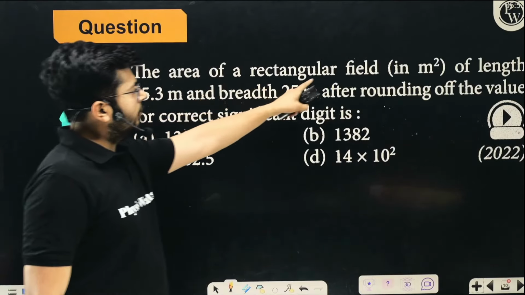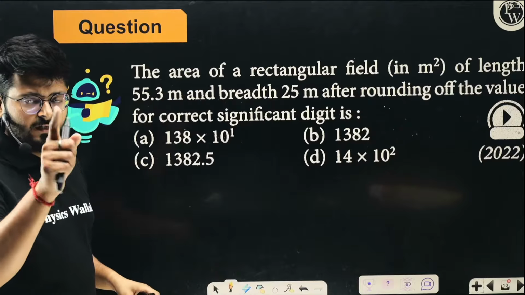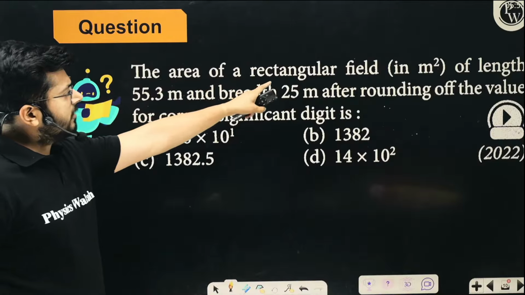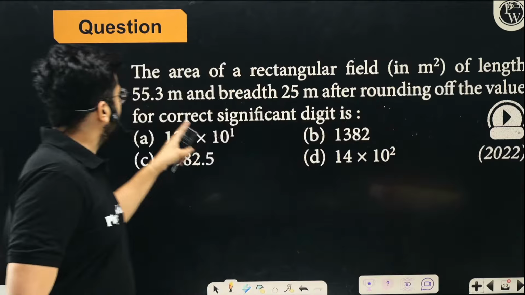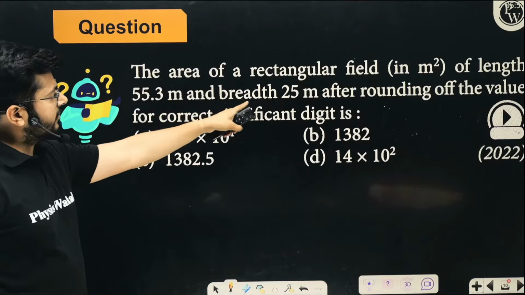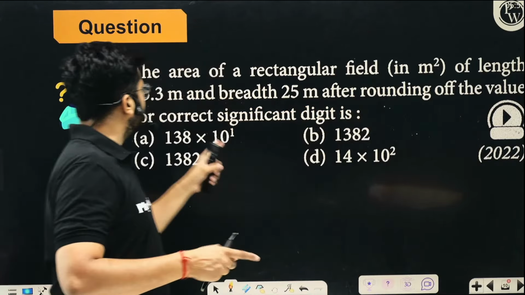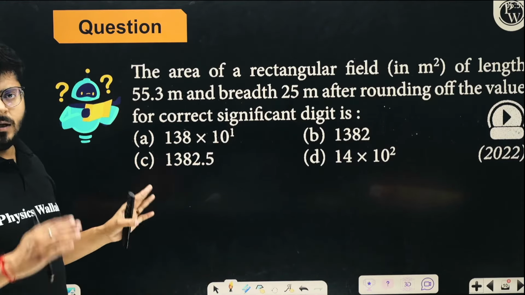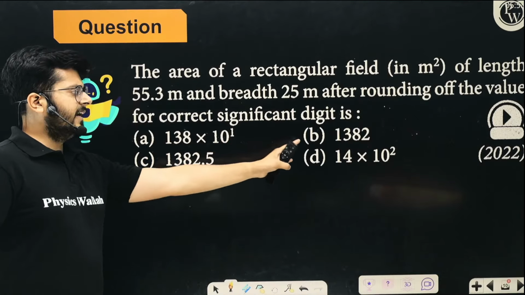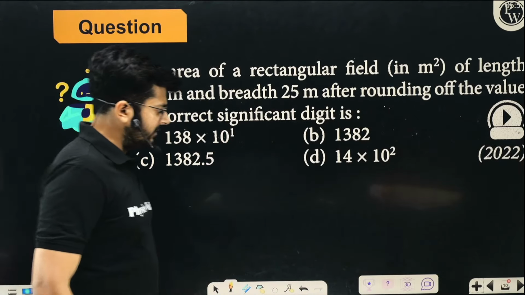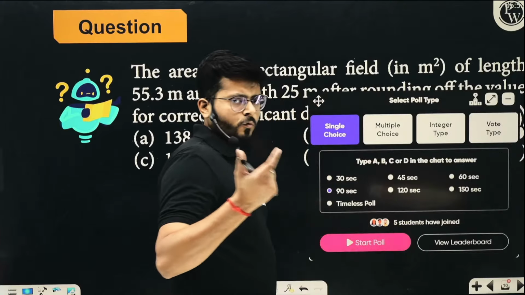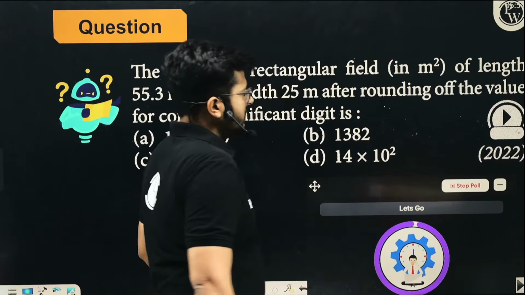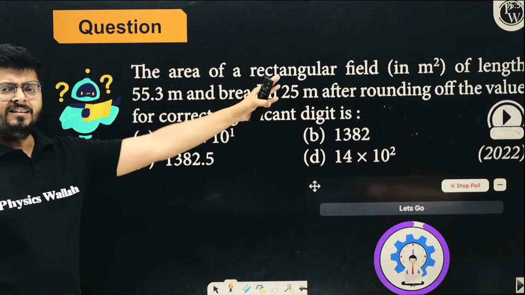The area of rectangular field, previous question was very good, right? Just make a screenshot or highlight that question. The area of rectangular field in meter square, of length 55.3 meter and width 25. After rounding off the value for correct significant digit, you are calculating the area and you have to express the answer in the correct significant format. There are some rules for writing significant figures. You have the chat option open for you. Just try to solve it.